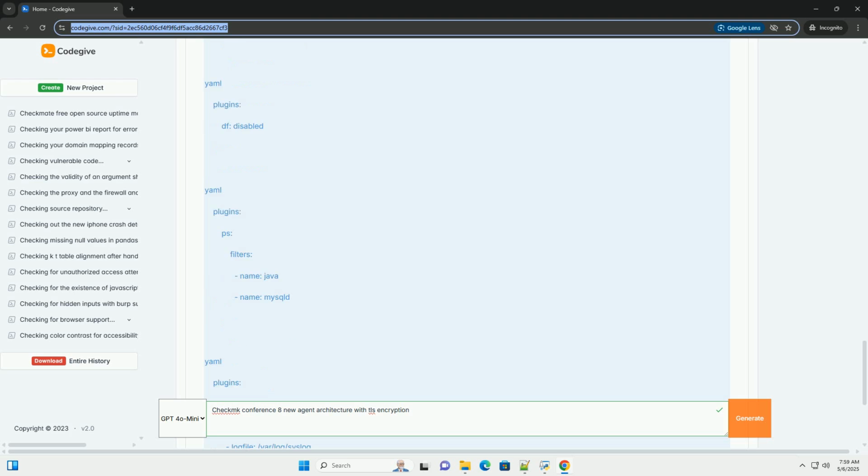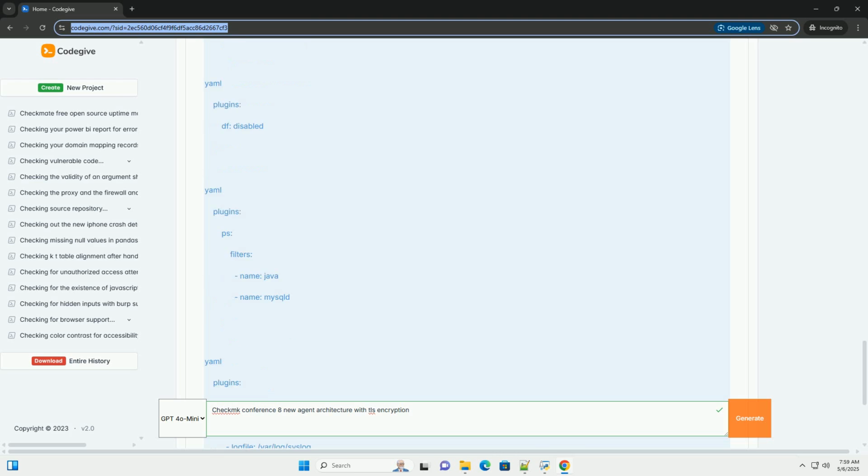Verification. 1. Agent status in Checkmk: after activating the changes, check the status of the host in Checkmk. It should show OK with the agent using TLS. 2. Log files: check the Checkmk agent log files on the monitored host, /var/log/check_mk_agent.log on Linux, C:/ProgramData/checkmk/agent/log/agent.log on Windows, for any errors related to TLS.